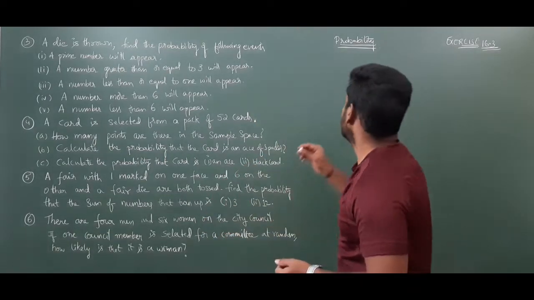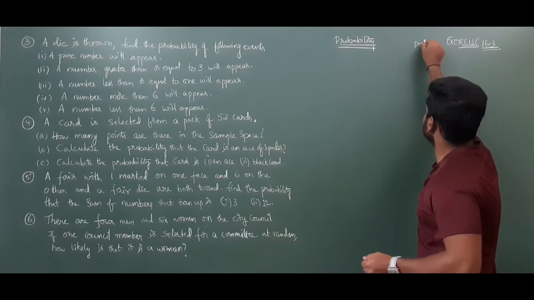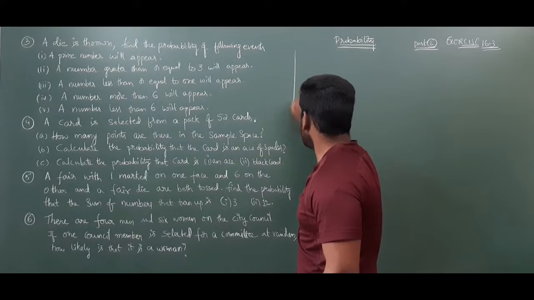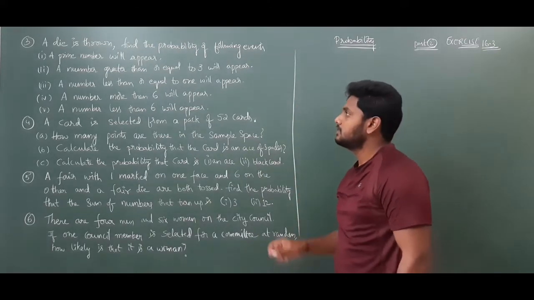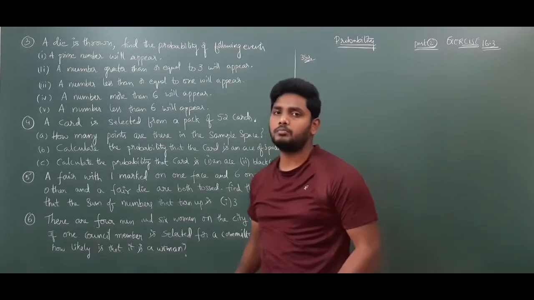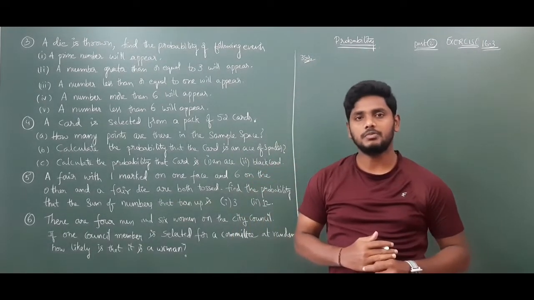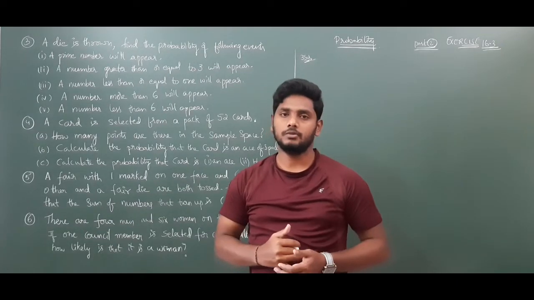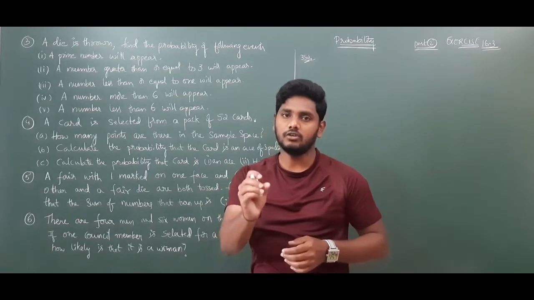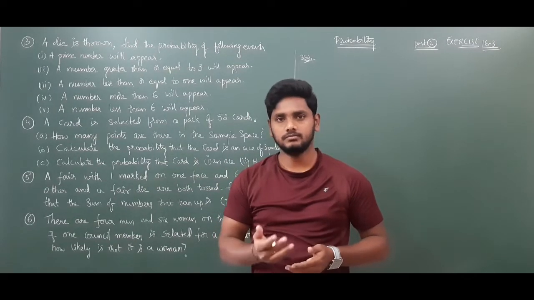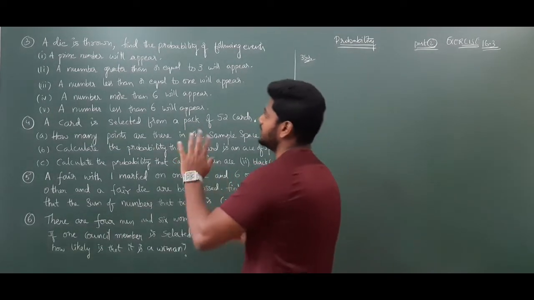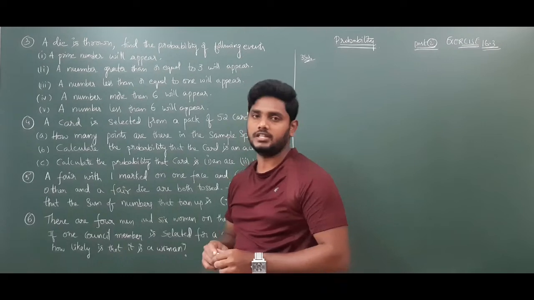Now we will start with session number 2 of this exercise 16.3. So we will start with question number 3. If you observe that question, this exercise is nothing but we need to find probabilities. Probability is nothing but number of favorable cases by total number of cases. If equally likely outcomes are there, it means for every outcome there will be an equal chance, nothing but equal probability. Now we start with question number 3 from exercise 16.3.